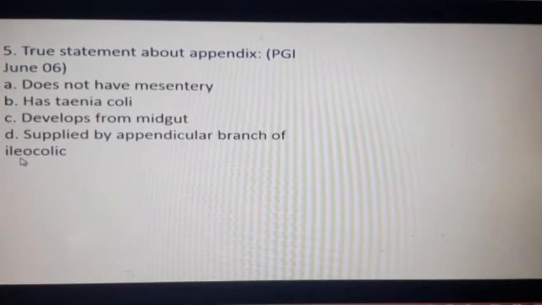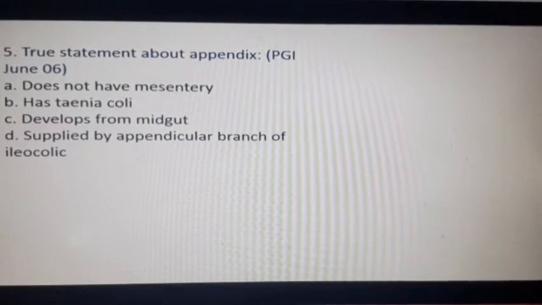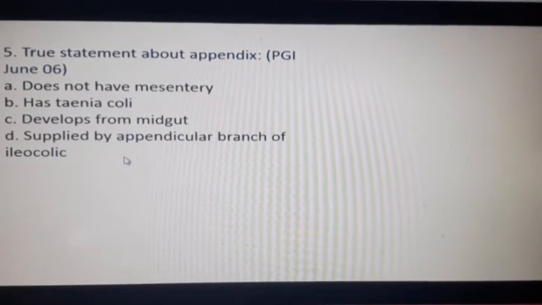Please look at all the questions carefully and try your best to answer by yourself. We will be checking the answer after the completion of this topic, after the completion of topic appendix.